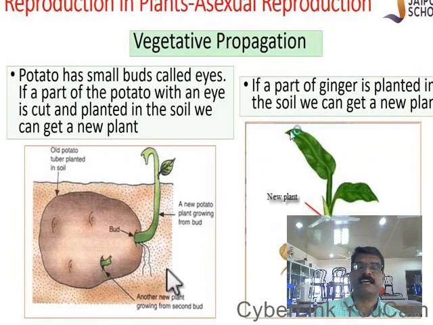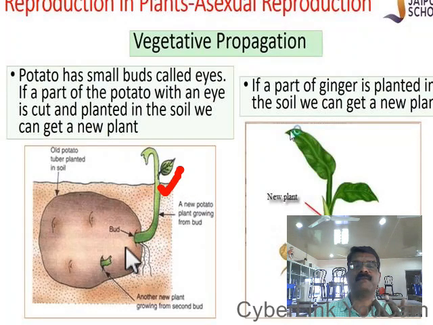Okay, see here. This is the potato. Potato is actually an underground stem. Don't confuse it as a root. See, it's a stem. You know that the leaves develop only from the stem. See here, the leaves are developing from this part. Therefore, it is a stem. Even the adventitious roots are developing from this. Therefore, it is definitely a stem.